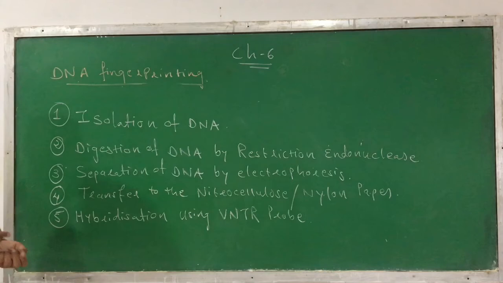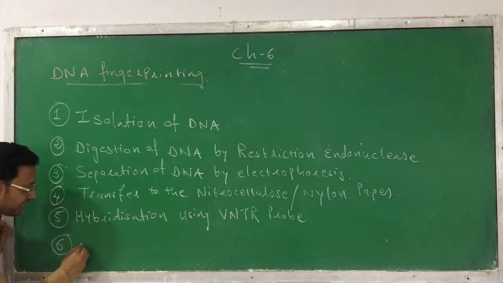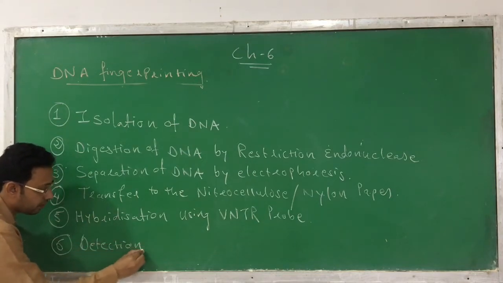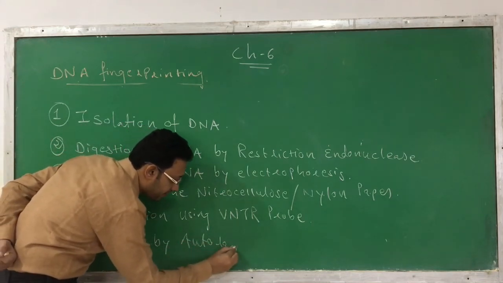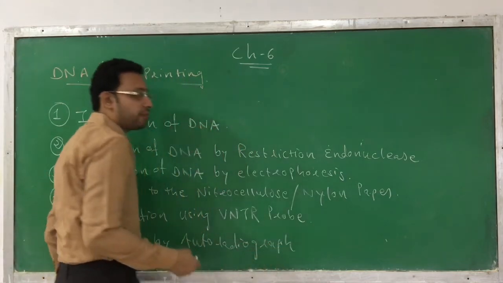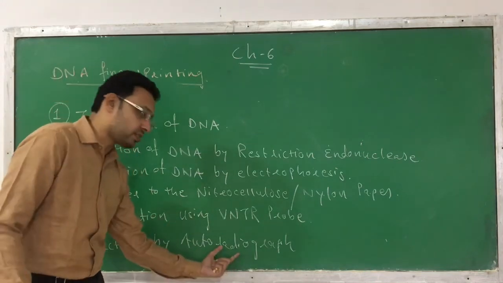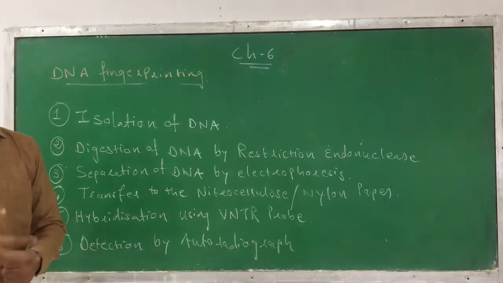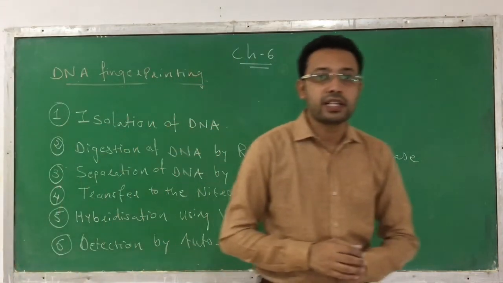Once the hybridization is achieved, the last step involved in DNA fingerprinting is the analysis, or you can say detection, by autoradiograph. It is something like getting an X-ray film. On the autoradiograph, you are getting the image of this DNA molecule. So these are the basic steps involved in DNA fingerprinting.